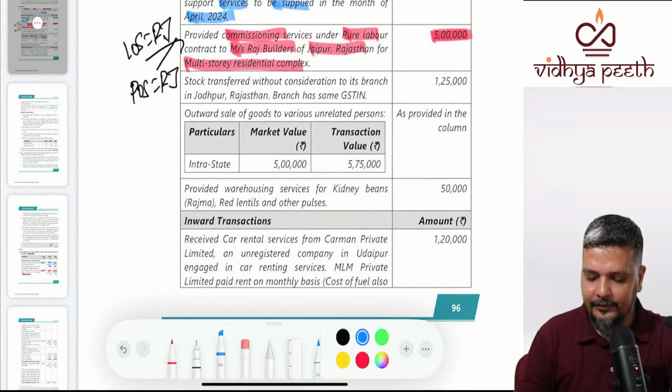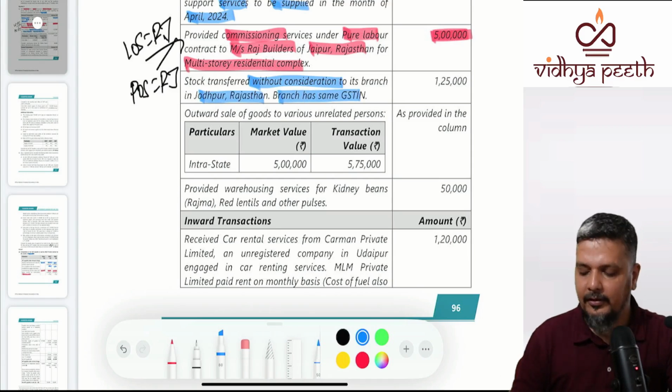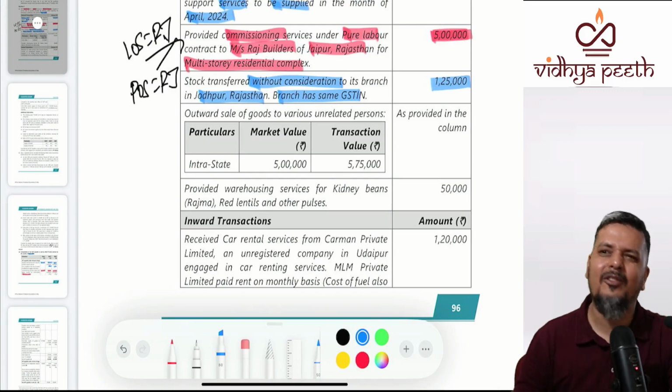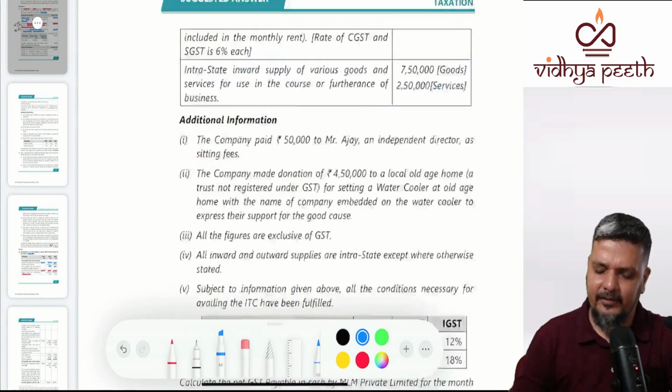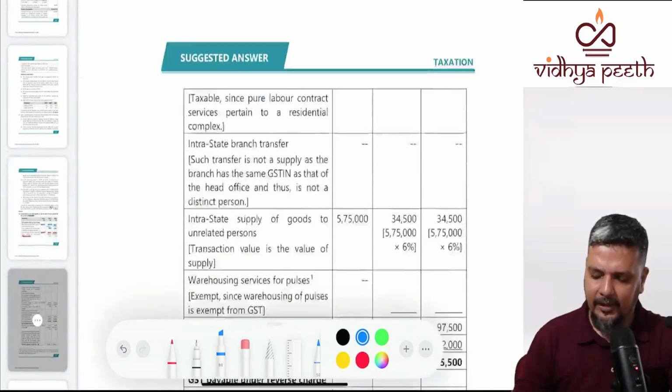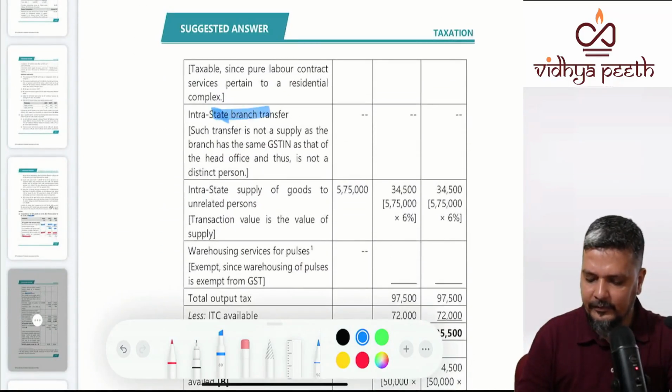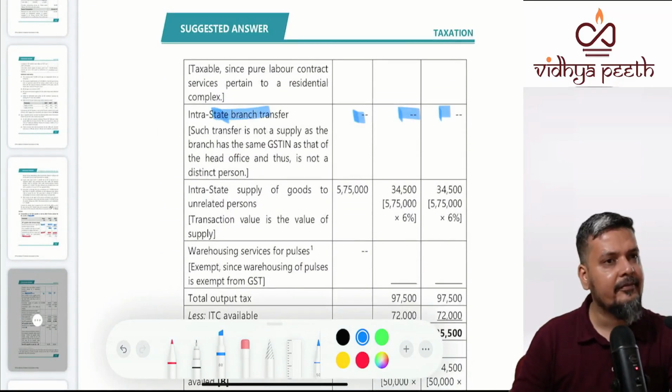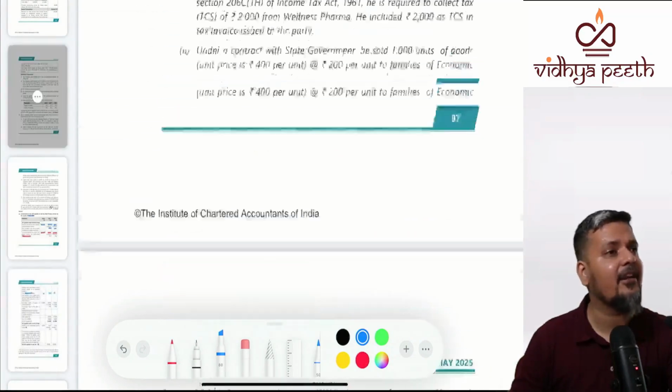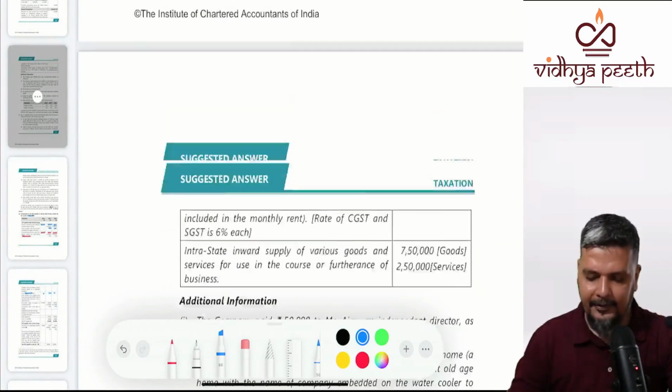Stock transfer without consideration to branch in Rajasthan, same GST. So, no exempt, it is not supply. It is not at all supply. So, third part, it is not at all supply. Nothing. Correct? It is not a distinct person. Next part.